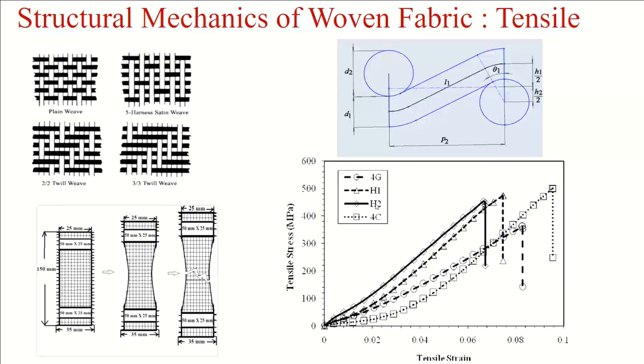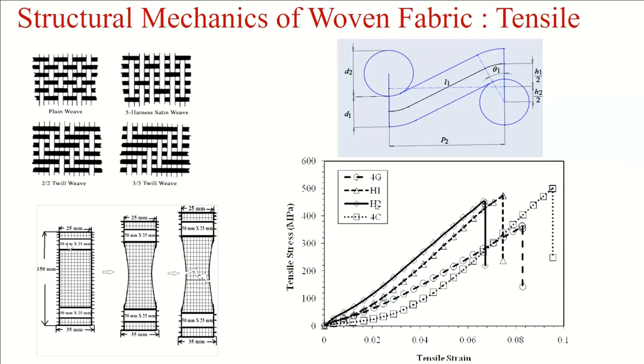So try to see this diagram. Whatever fundamentals we have discussed in relation to tensile loading, we will now apply to our woven fabric. I do not know whether you have done this practical or not so far in the tensile textile testing subject.